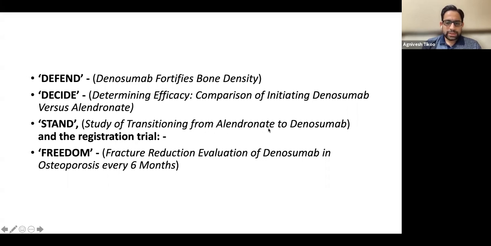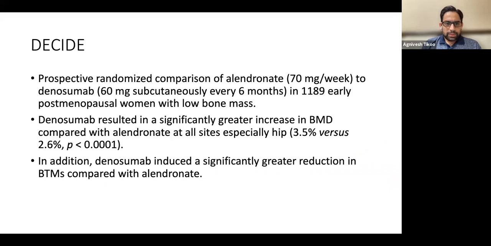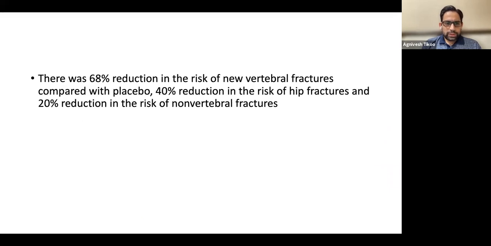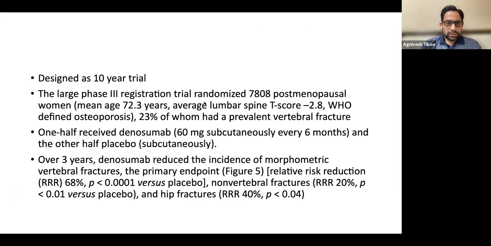People who are on alendronate, if you switch them to denosumab, their bone density improves significantly. And then there was the last major trial, the FREEDOM trial, in which there was a placebo group as well as a denosumab group, wherein they showed that denosumab is much better in reducing fractures in these subgroups of patients. We'll not go into the details of these trials because they are too detailed.